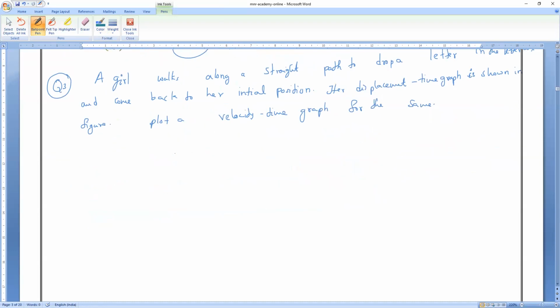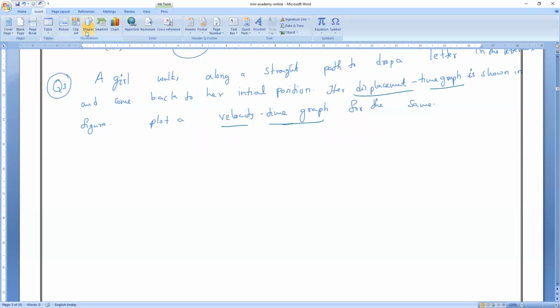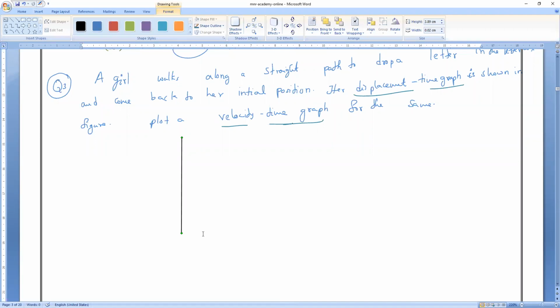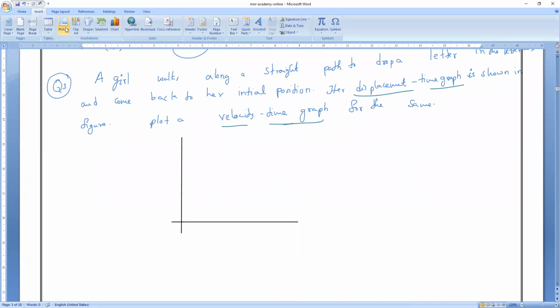They are giving the displacement-time graph, and they are asking us to modify that graph into a velocity-time graph. Clear? So I will draw the given graph now, and you also draw it neatly. The given graph is a displacement-time graph. Everybody should take proper notes. Anybody having any doubt, you can ask me. The graph is given like this. You can check it, all of you.